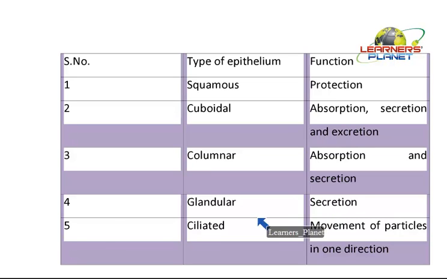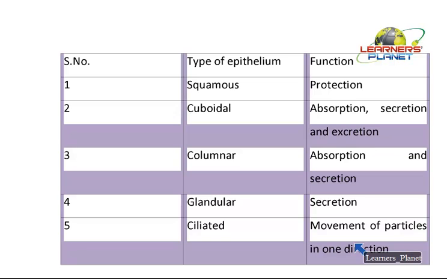Then comes the ciliated epithelial lining. Do you know what we mean by cilia? Minute hair-like projections present over the surface. When these projections move to and fro, they help in the movement of particles in a particular direction. Can you think where it may be needed?